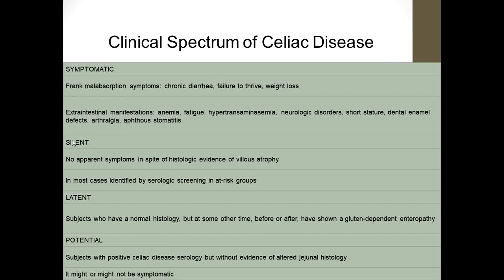There are many silent cases, with no apparent symptoms in spite of histological evidence of villous atrophy, and they come to the clinic by the screening method, like the high risk group. We screen them, and identify after serological and then histological investigation. The latent cases are subjects who have normal histology but at some other time, before or after, have shown a gluten-dependent enteropathy. Potential cases are subjects with positive celiac disease serology but without evidence of altered jejunal histology. It might or might not be symptomatic.